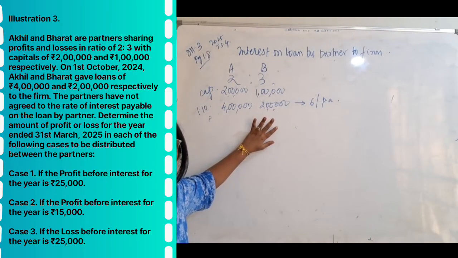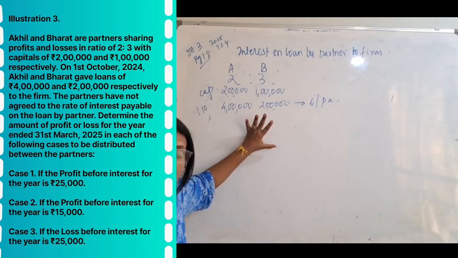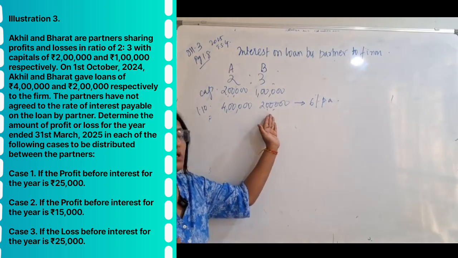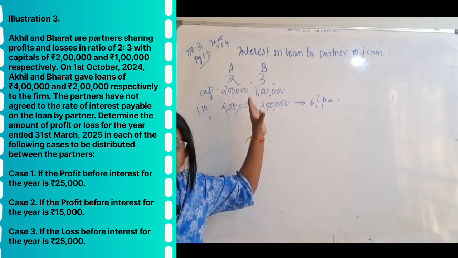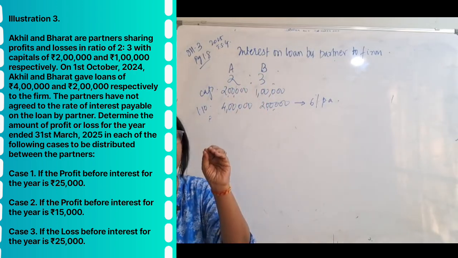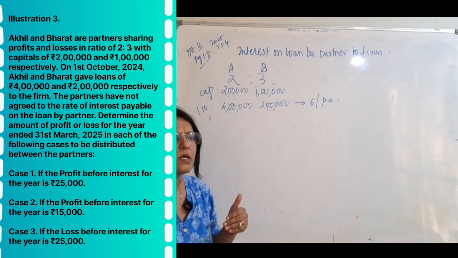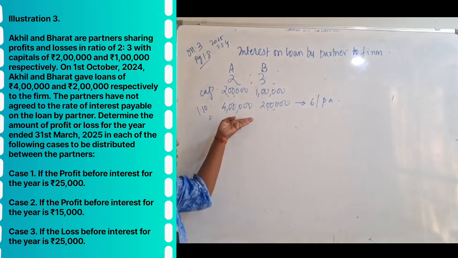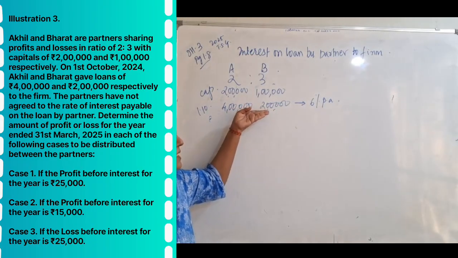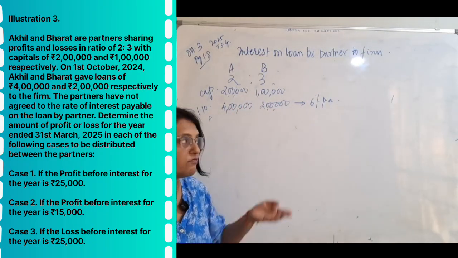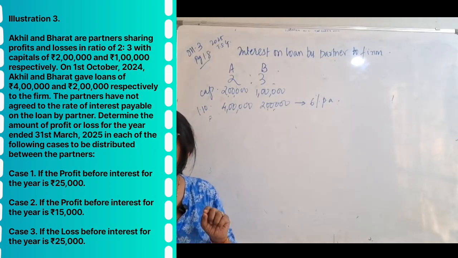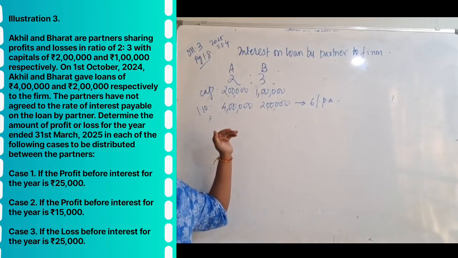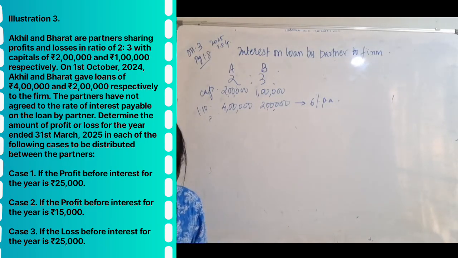Partners give loan because if the firm incurs loss, they could have given as capital also. These partners, these 4 lakhs and 2 lakhs, they could have given as capital, invested it, but they chose to give it as a loan. Why give a loan? So that if the firm incurs a loss, they will not get the interest on capital. But this is confirmed that they will get 6% per annum interest, even if there is no deed, even if the company doesn't make any profits, they will get it. So that is why sometimes the partners choose to give it as a loan to the firm.